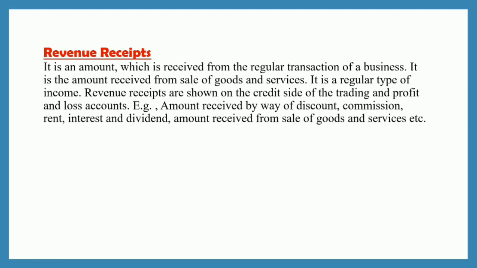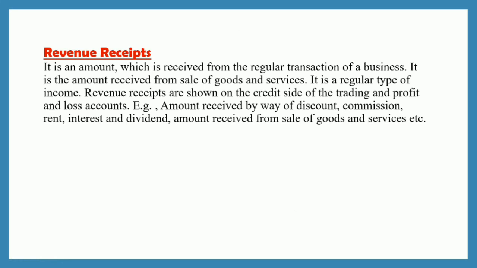So your revenue receipts are concerned with the sale of goods and services. For example, amount received by way of discount, commission, rent, interest and dividend, amount received from sale of goods and services, etc. are termed as your revenue receipts. Okay, the transactions related to the sale of goods and services are termed as your revenue receipts.